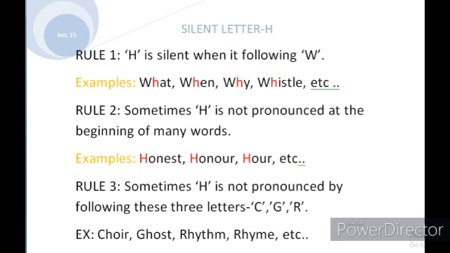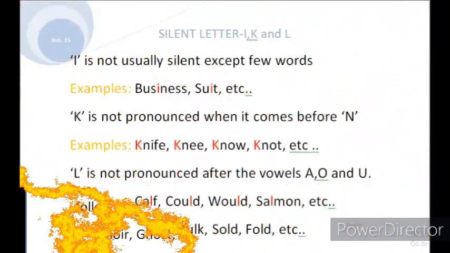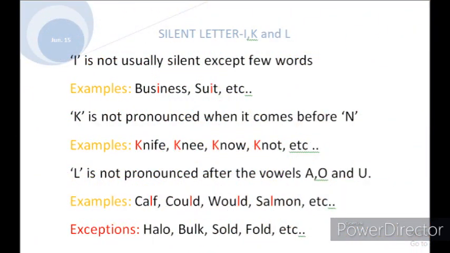Okay, students. Now we'll move to the letter I. I has not many words. I can find only 2 words. I is not usually silent except in 2 words, that is business and suit. Here in business, the spelling is B-U-S-I-N-E-S-S, but we are not pronouncing the letter I, we just say business. The same way suit also.